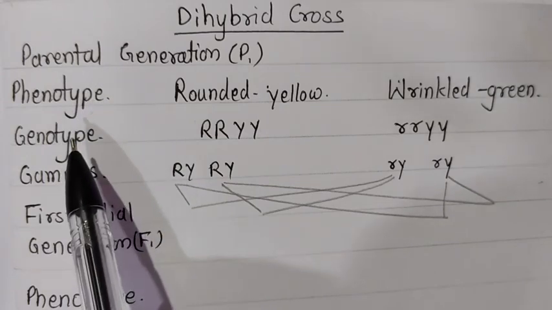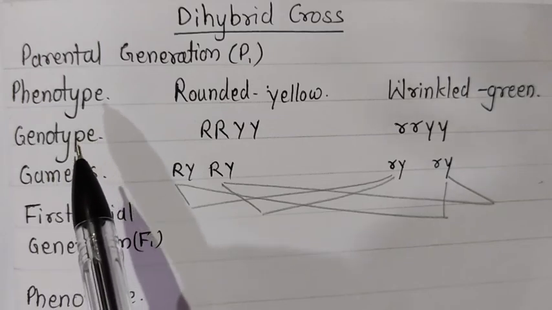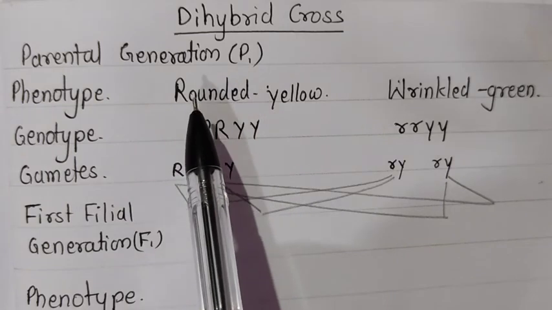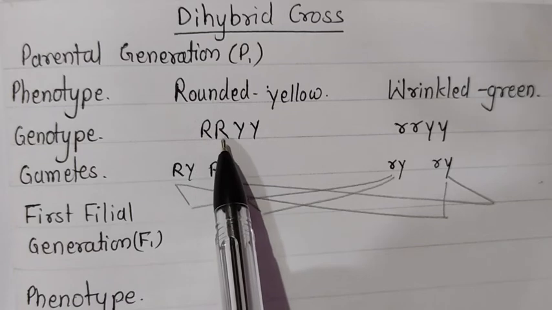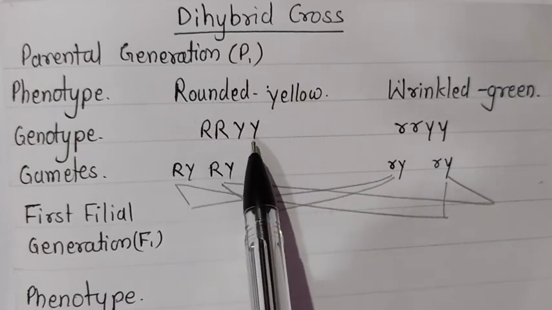Next we have to see the genotype. As we saw, the characteristics are in pairs, so the round characteristic gene will be in a pair. They will be capital R, small r, and for the yellow color, capital Y and small y.